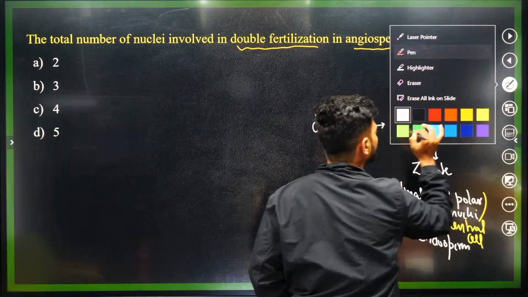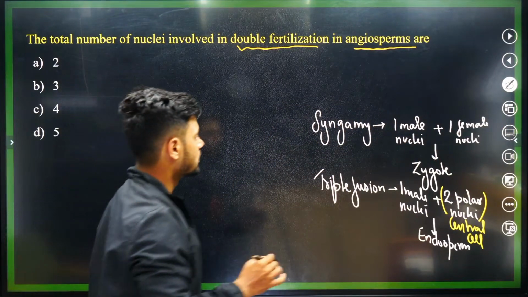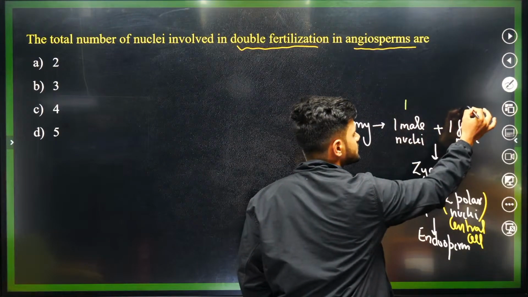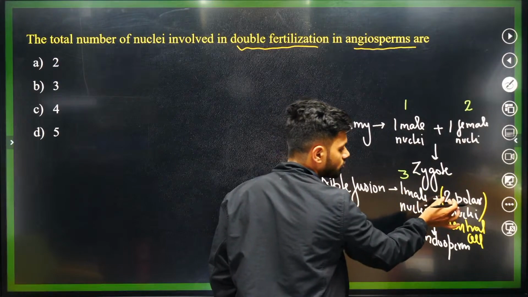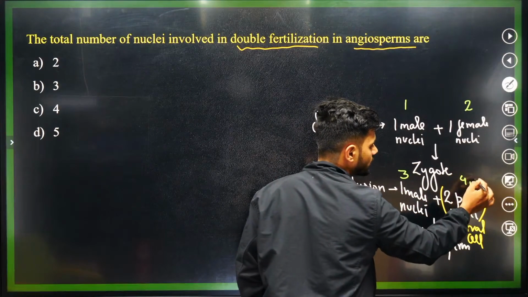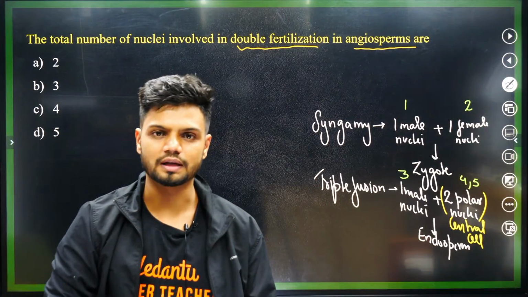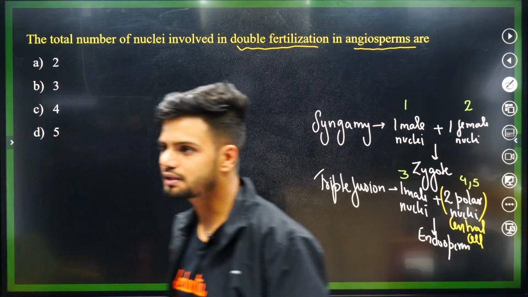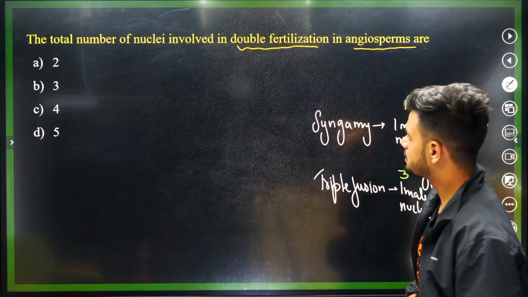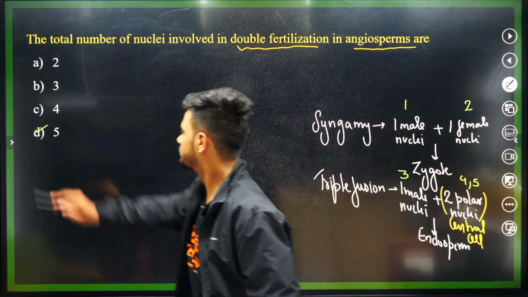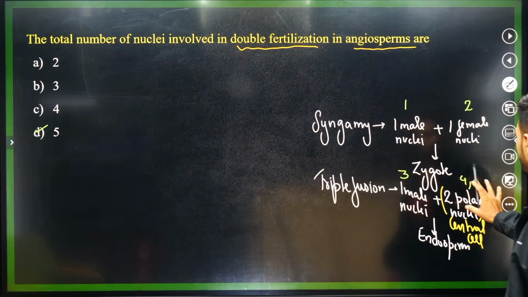Now you tell me, how many total nuclei? 1 nucleus here, second one here, 3, 4 and 5. So in total, 5 different nuclei are fusing here. So what is the answer? The answer is option number D. That is 5 nuclei.